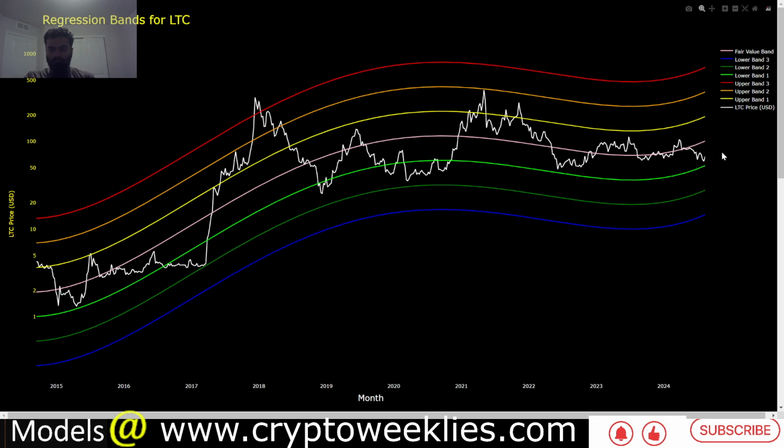The key level to watch if there is a further drop is at around $52, that is the 1 standard deviation support, and the next level to watch if there is a rally would be at around $189, which is a 1 standard deviation ceiling. The price stays about 70% of the time between these bounds, between this light green to